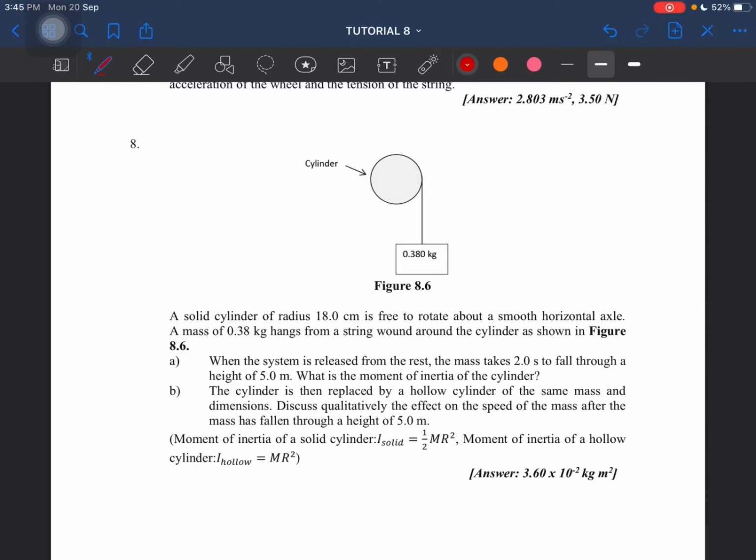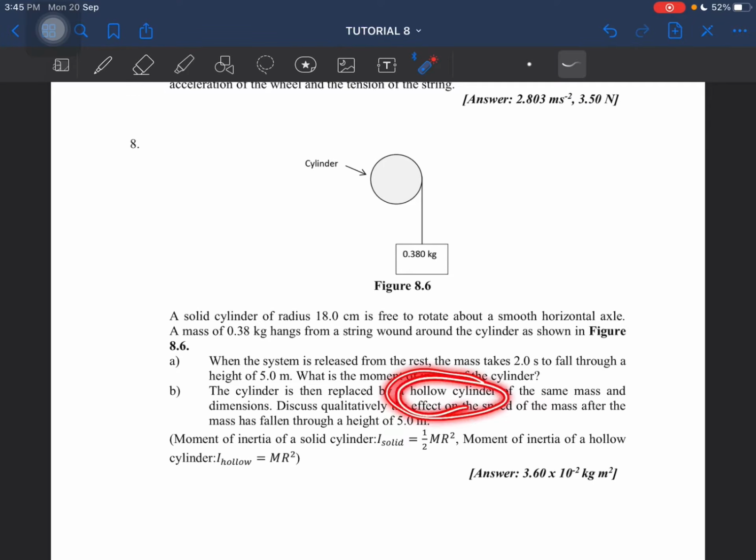Okay, question 8. A solid cylinder of radius 18 centimeter is free to rotate about a smooth horizontal axle, and then a mass of 0.38 kilogram hangs from a string wound around this cylinder here. So when the system is released from rest, the mass takes 2 seconds to fall through a height of 5 meter. So what is the moment of inertia of the cylinder, and then discuss qualitatively the effect on the speed of the mass after the mass has fallen through a height of 5 meter, in which the cylinder is replaced with a hollow cylinder.